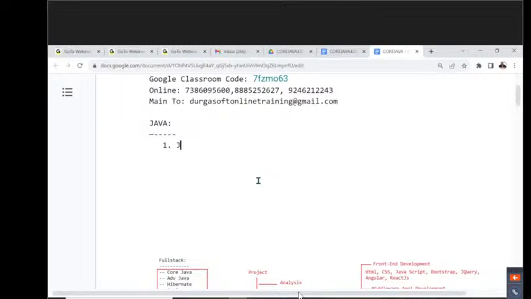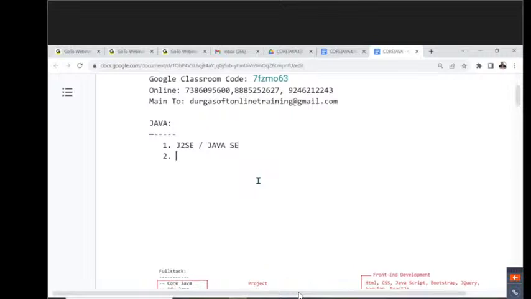First one is J2SE or Java SE. Second one is J2EE or Java EE. And the third one is J2ME or Java ME. Overall, these are the 3 parts which are available in the Java programming language.